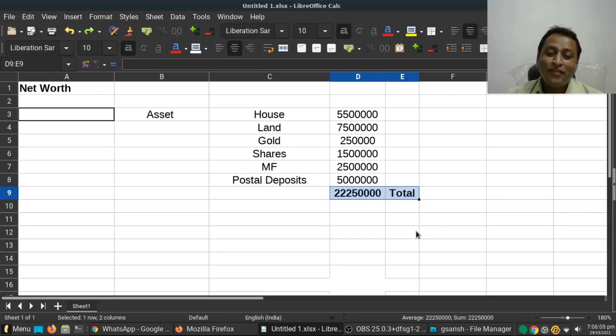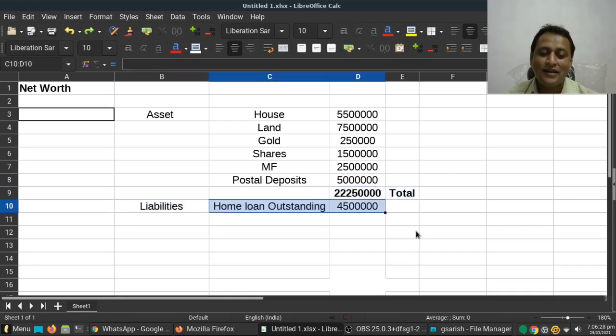From this we should also count his liabilities, which he has incurred over a period of time. Liabilities are nothing but borrowed money that he has to repay over a period of time. What kind of liabilities does this person have?